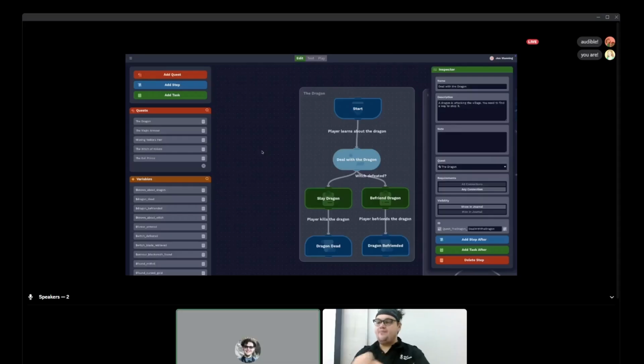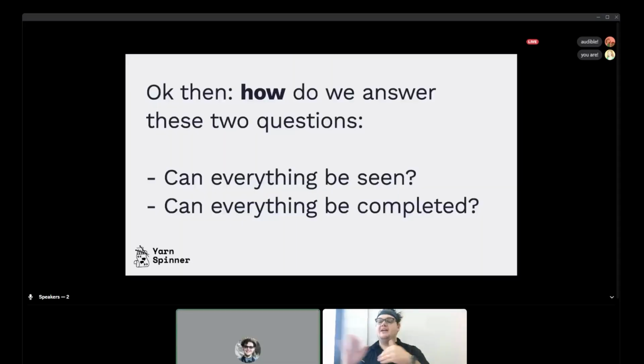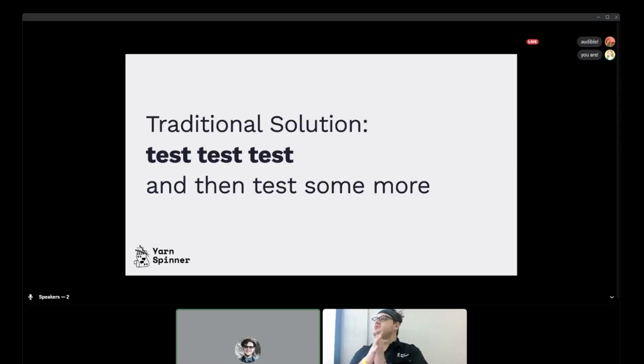Cool. Okay. With all this in mind, we want to answer two specific questions about this specific game. Can everything be seen? So can we actually find every piece of content that's in there? And can it all be completed? So can we complete the quest to end the game, whatever path that may take? The traditional solution to this, if you make a game, is basically test, and keep testing until you've solved it and make sure everything works. And then you have some sort of heuristic, or lots of spreadsheets usually, lots of Jira, Trello boards of some kind that track what you're trying to do.